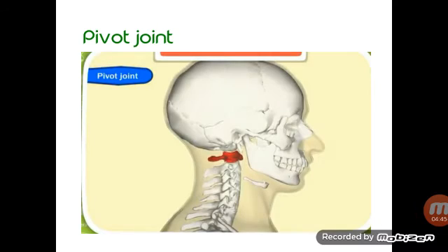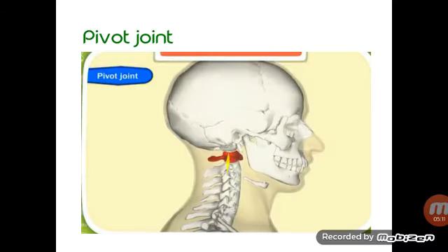Next is the pivot joint. The skull joins the backbone. This is your backbone, this is your skull, and it joins together. This joint helps us to move our head sideways. Move your head right side, then left side. Are you able to move? Yes. Upwards, downwards. Move it.